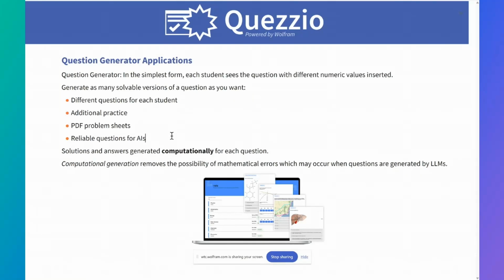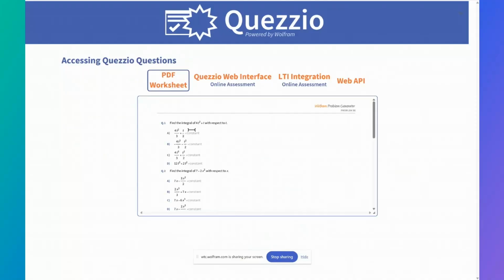And this is deterministic. So computational generation removes the possibility of mathematical errors which may occur when questions are generated by LLMs. So we all know that LLMs make mistakes sometimes, and they might do a really good job of generating questions most of the time, but if we are putting questions before students, we need them to be reliable. We need the questions, the answers, and the solutions all to be reliable and to conform to the way that we want them to be presented.